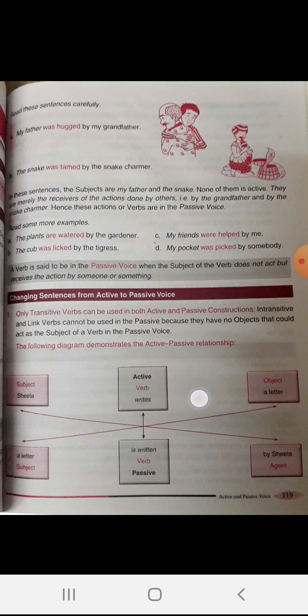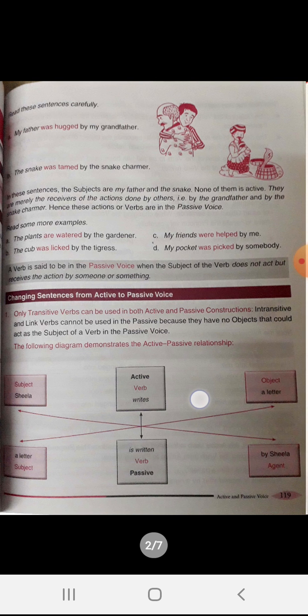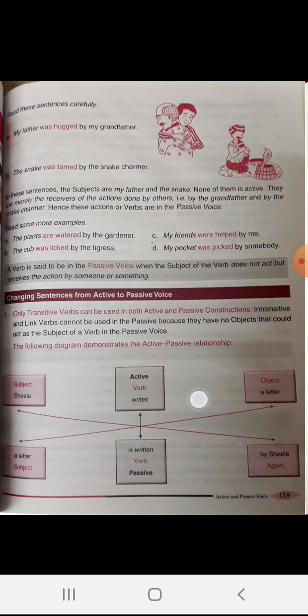As I told you, when we convert active to passive voice, the subject of active will become the object and object will become the subject, and the verb is always used in third form.